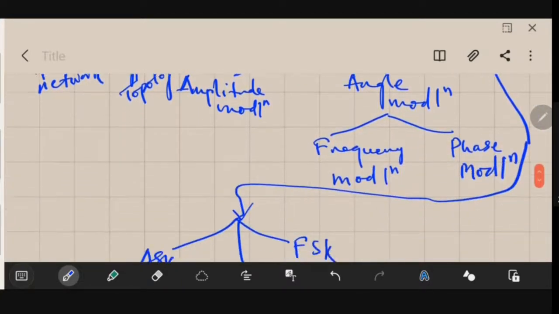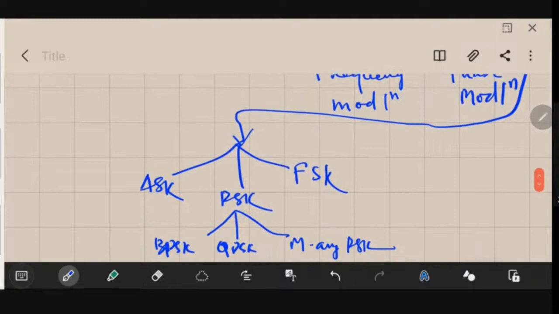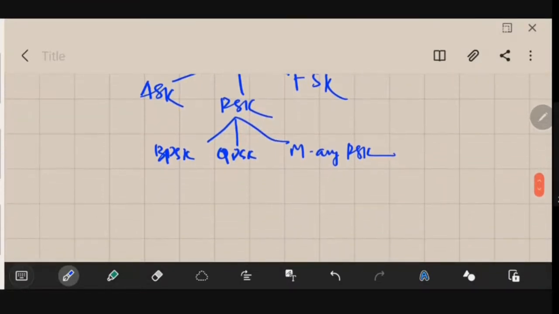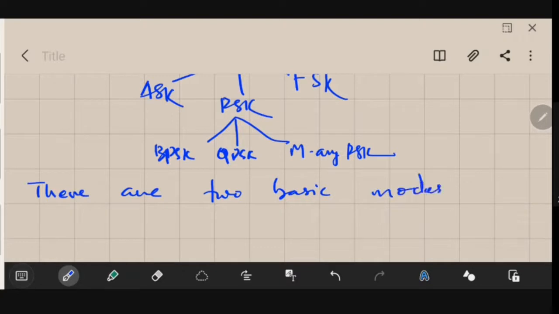The next thing that we will be discussing is the two basic modes of communication. And mind you, when we are discussing the two basic modes of communication here, I basically mean wireless media. So everything will be with respect to wireless media here. So there are two basic modes of communication.